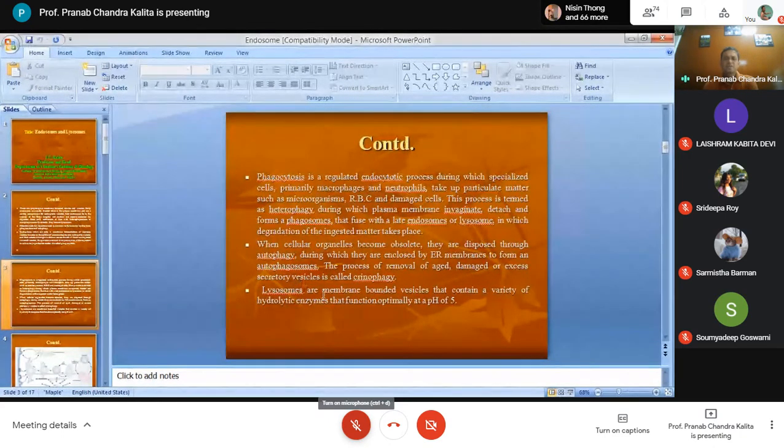Then the lysosomes, that you know, are membrane-bounded vesicles, and they contain hydrolytic enzymes that function optimally at a pH of 5. Around 30 lysosomal enzymes have been identified so far.